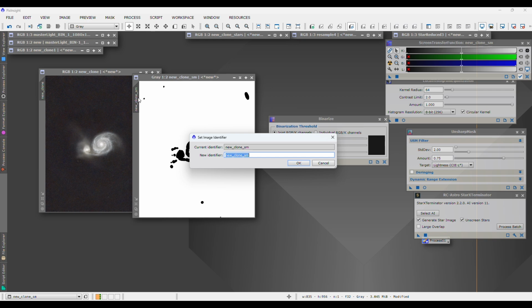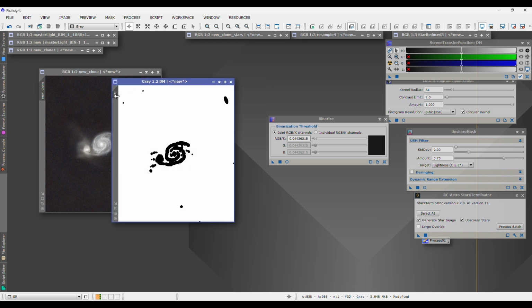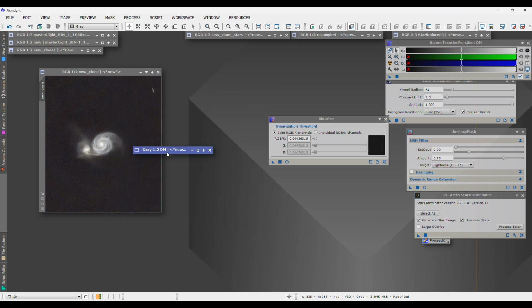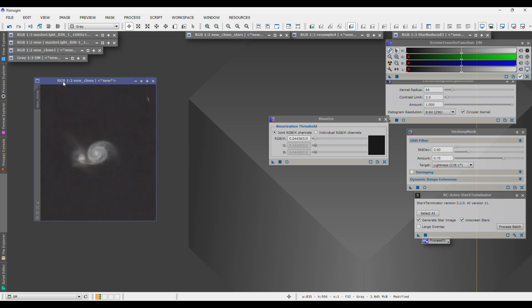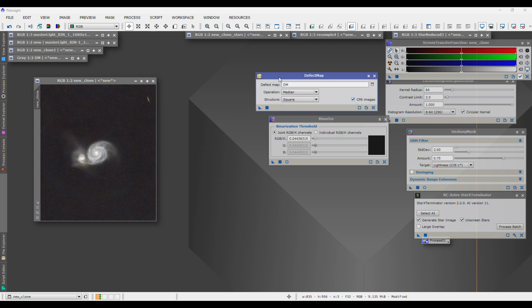Once we've done that, we're going to type in DM for Defect Map and then click Save. So we've saved that image with the identifier of DM. Once we do that, we're going to go ahead and just hide that for now. And then we're going to load up the Defect Map tool, which is down here under All Processes once again.